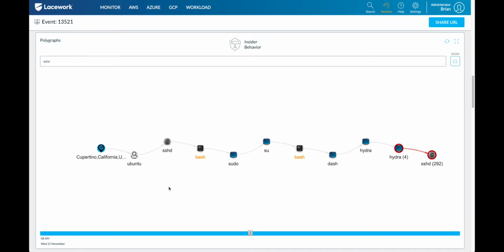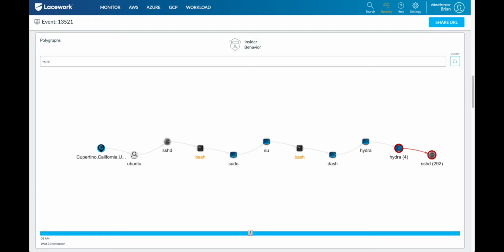We trace it all the way back, in this case, to the user activity. So I can see where they logged in from as Ubuntu over SSH, and for any process within the polygraph, we associate the user to it. That's where you see Ubuntu there. But then they escalated their privileges, and now I can see that they're running as root. The big point here is, had this actually been a malicious user, they wouldn't want to leave their tracks behind, so they'd obfuscate, they'd delete their history. But since we're operating at the process level and streaming this back to our SaaS platform, once it's gone, there's not a whole lot they can do about it.